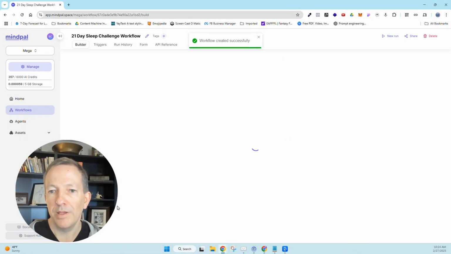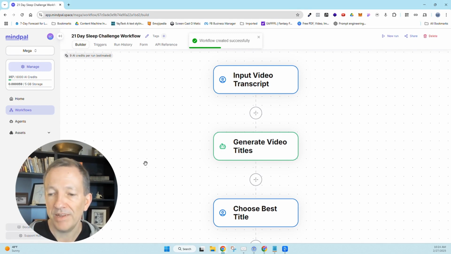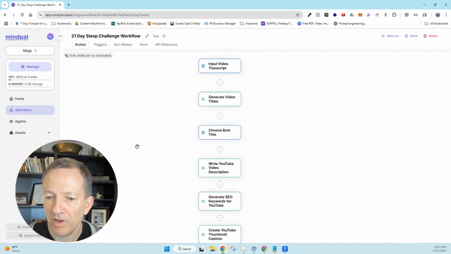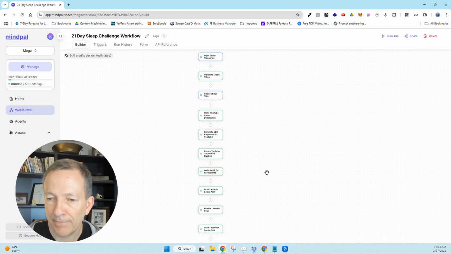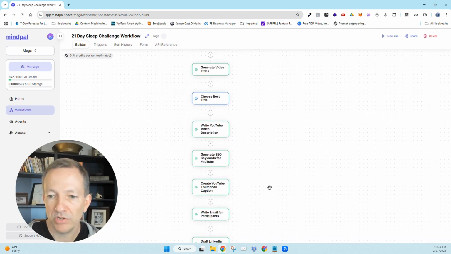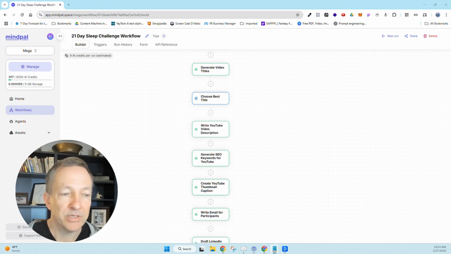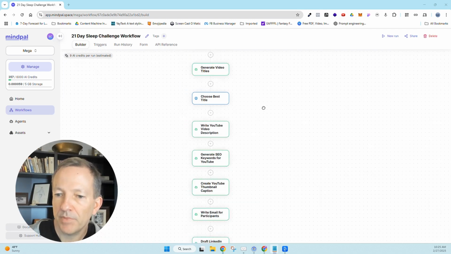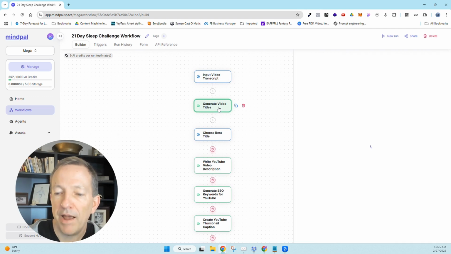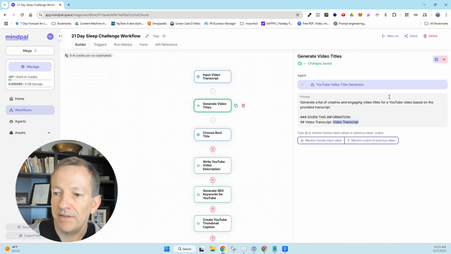Now, the beauty of this is that I've got the workflow created directly from AI. I didn't have to go point and click and point and click. So that already saved me a ton of time just for building this out. You can see that all the steps are there based off of my very short description and copying and pasting all the steps I wanted from Notepad. So this is something that's really quick. And now I can go into each of these steps and modify the agent as needed. You'll see that MindPal created an agent for me called the YouTube video title generator.